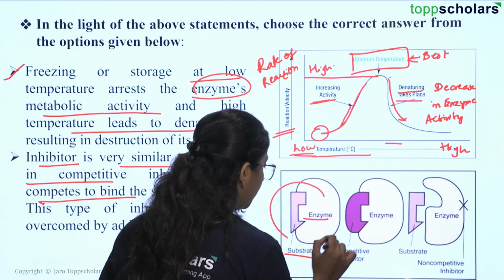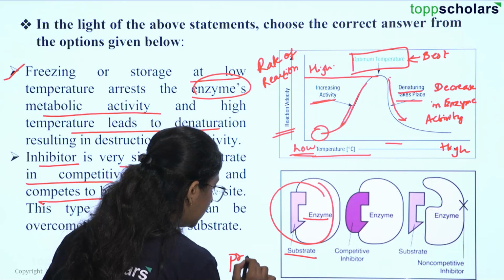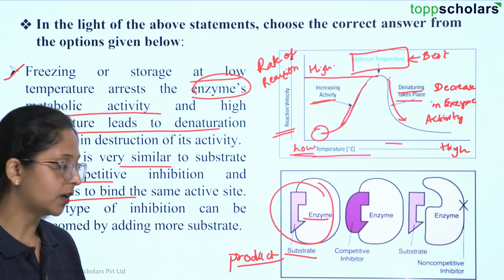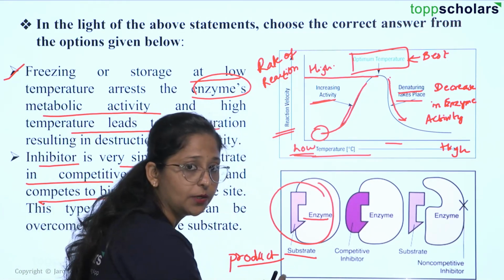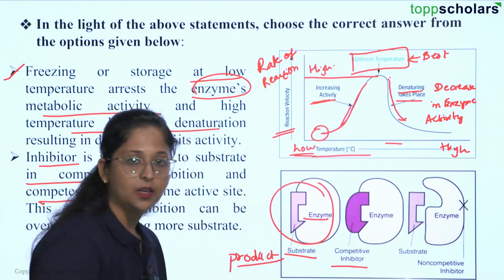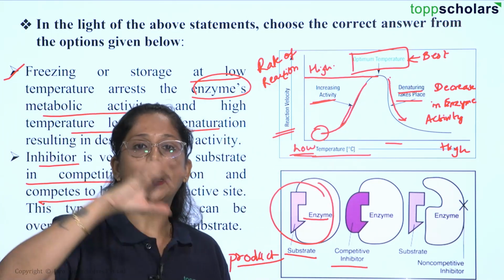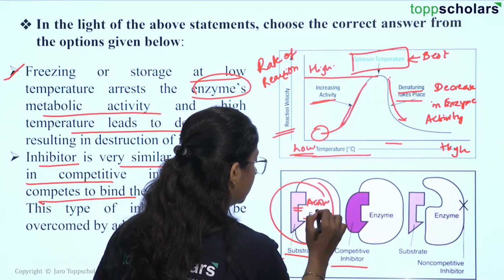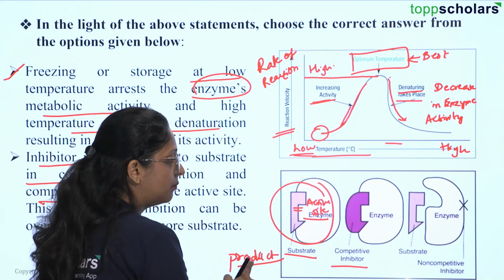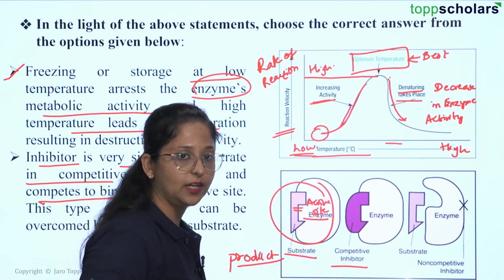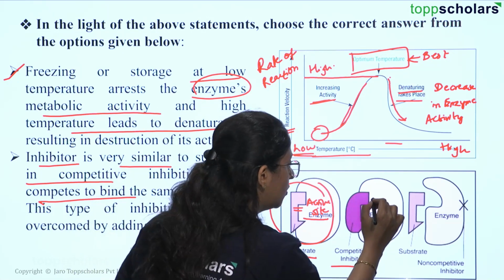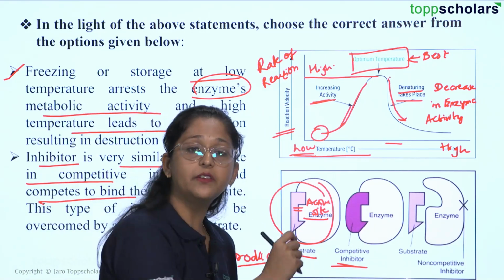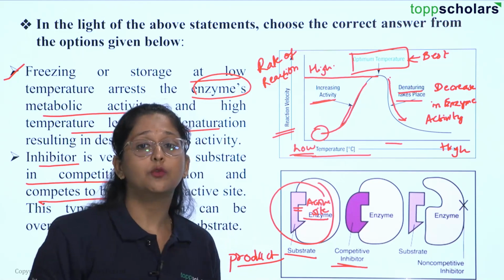Once the enzyme substrate complex is formed, this particular enzyme would be able to produce a product out of it, because that's the role of your enzyme. But here, instead of the substrate, we are adding a competitive inhibitor. Ideally, the substrate binds to the active site of the enzyme. This region is known as your active site. The competitive inhibitor is going to block that active site, so instead of substrate, the inhibitor blocks that site and the reaction won't be happening.